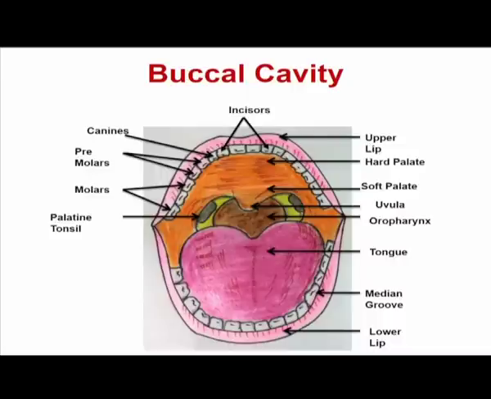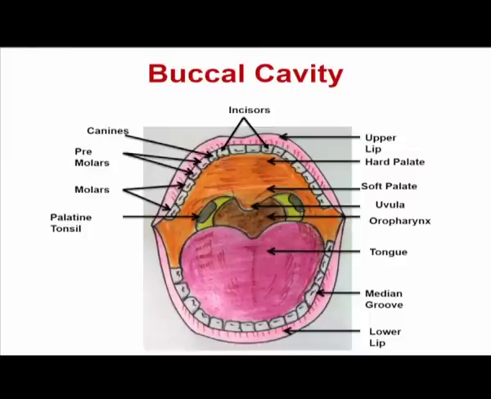As you can see in this buccal cavity, you have an upper lip and a lower lip, and then below the upper lip you have a series of different types of teeth. We have incisors, canines, premolars and molars, and then just after the teeth it continues to become the palate, and the palate is of two types. One is called the hard palate and the other is called the soft palate. The hard palate has different types of ridges, called palatine ridges or palatine rugae.